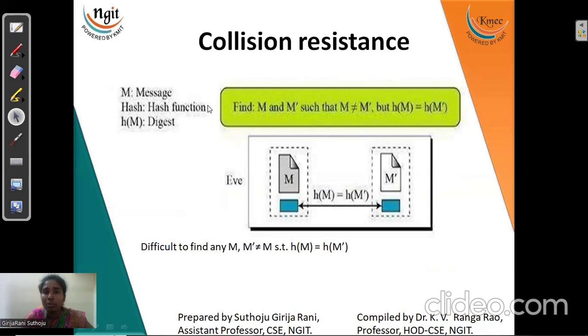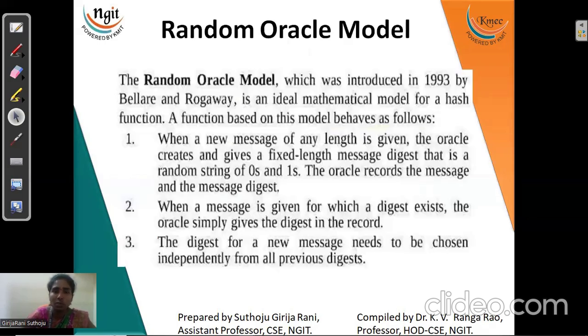And a collision is where 2 or more messages give the same message digest. So there are n number of messages which can have the same message digest, right? Now, the random oracle model. In this model, we first consider a new message and convert it into a fixed length message. When we discuss a fixed length, it should be zeros and ones only. So if I say 64 bits, a message digest of 64 bits length will be created.